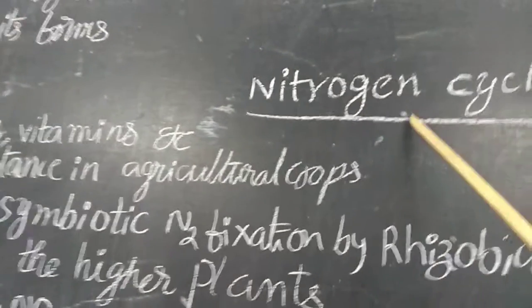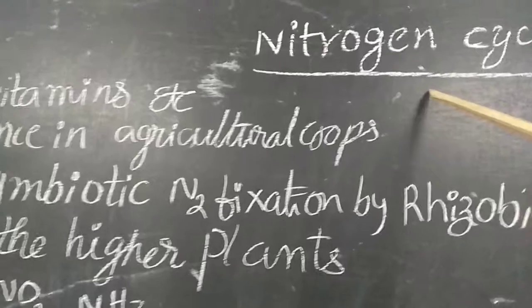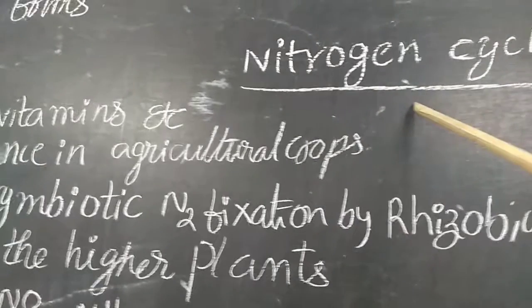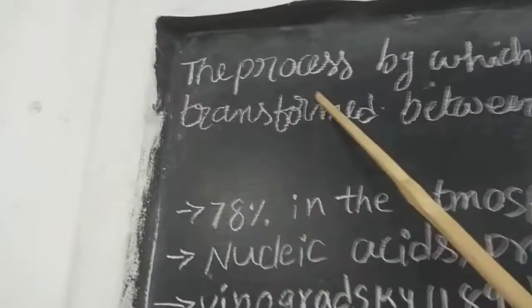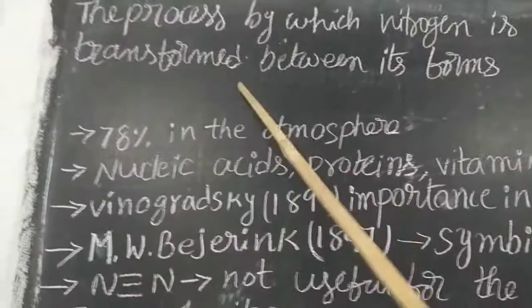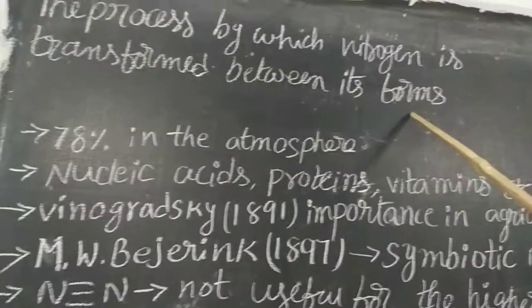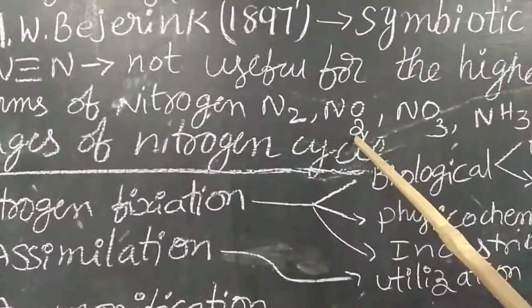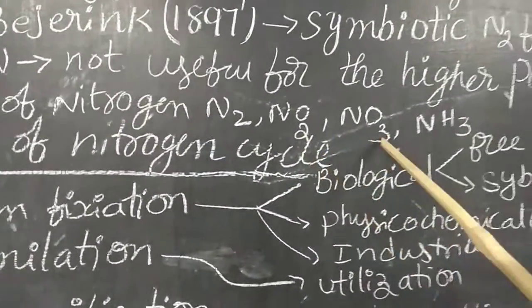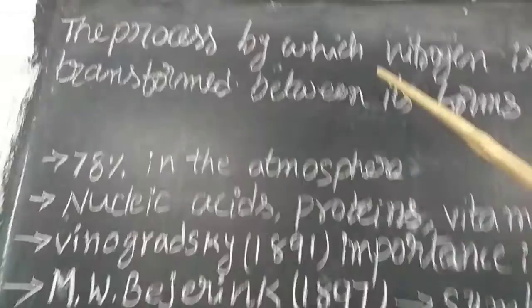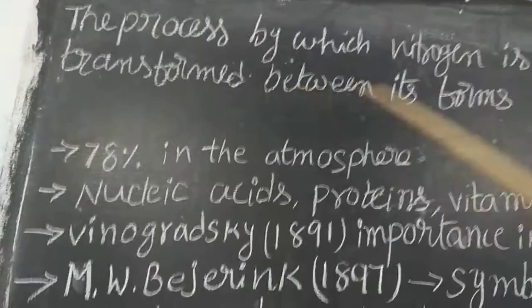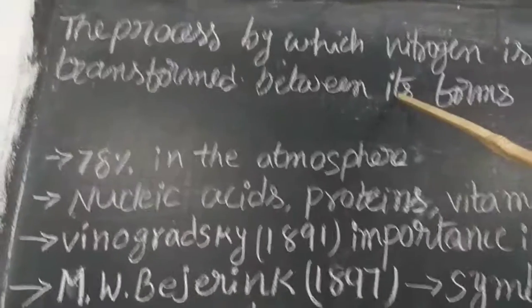Nitrogen cycle. Nitrogen is very essential for the growth and development of the organism. The nitrogen cycle can be defined as the process by which nitrogen is transformed between its forms. Between its forms means nitrogen exists in the form of atomic nitrogen, nitrates, ammonia, like this. That is, transformation from one form to another form is called nitrogen cycle.